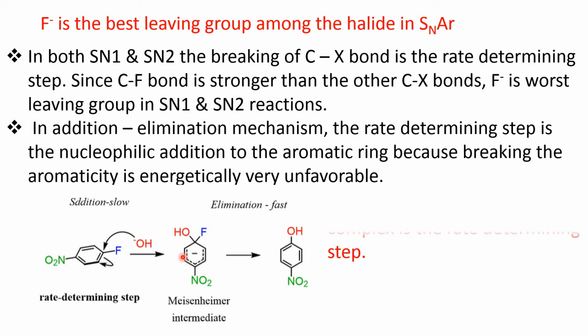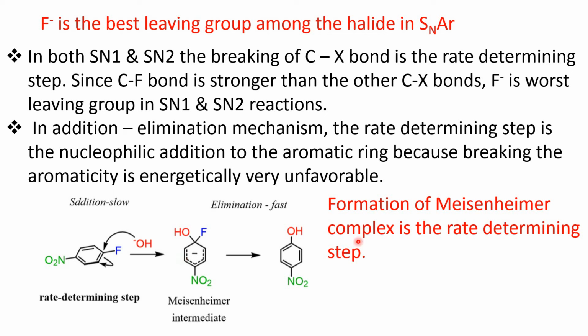Now, the formation of this Meisenheimer complex is the rate determining step, as we have seen, and the rate equation will be: rate is equal to rate constant times aryl halide concentration times the concentration of the nucleophile, because in this step the nucleophile is attached or added here.